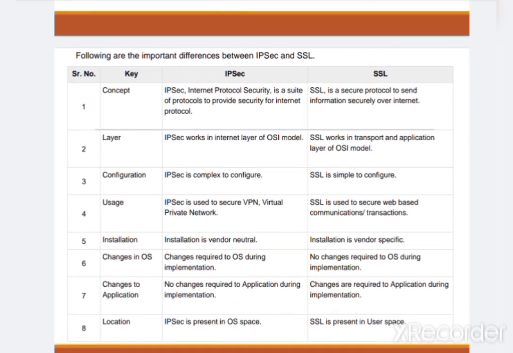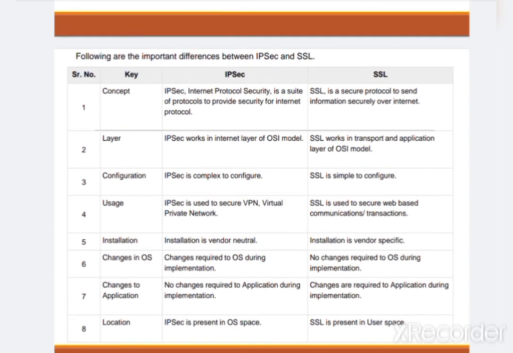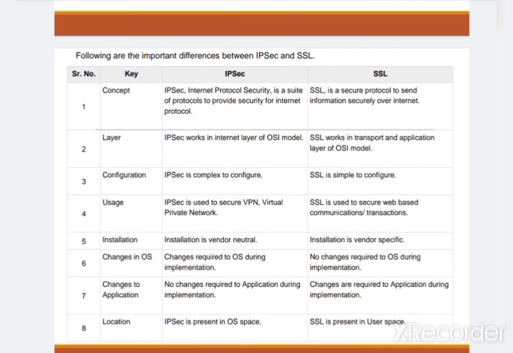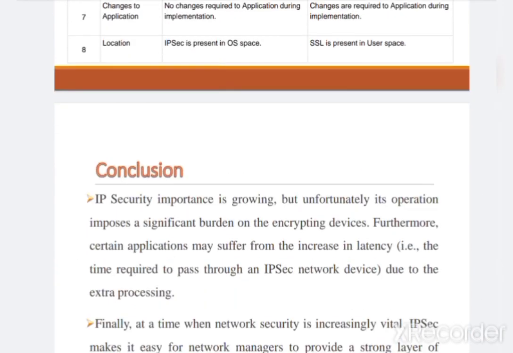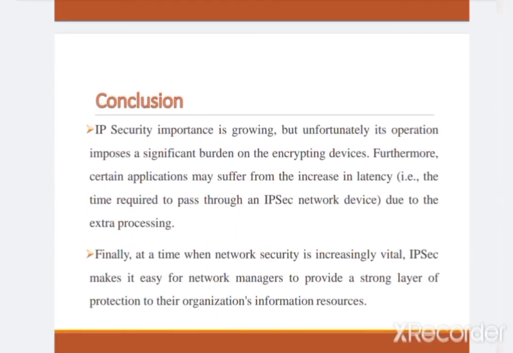So by now I know that you understand what exactly is meant by the IP security protocol, and you can also differentiate between the IP security protocol and SSL. At last, I conclude that the importance of IP security is growing, but unfortunately its operation imposes a significant burden on the encrypting devices.